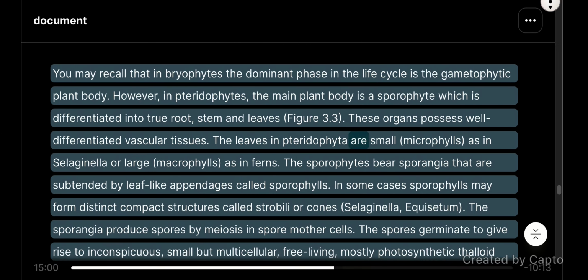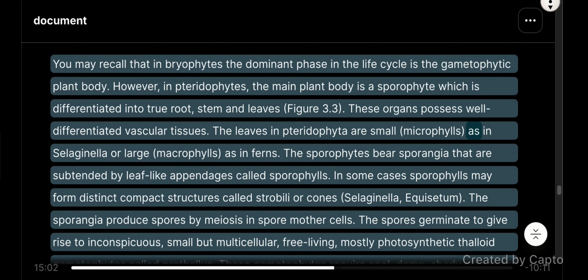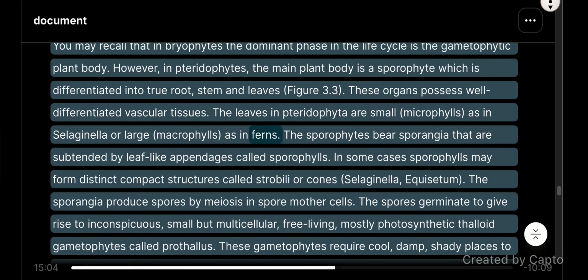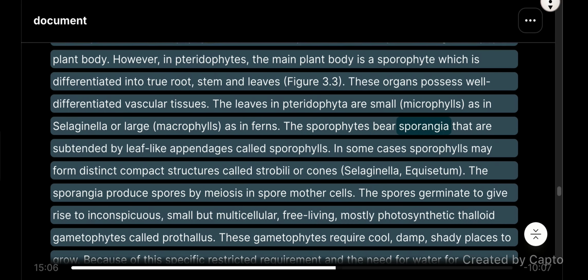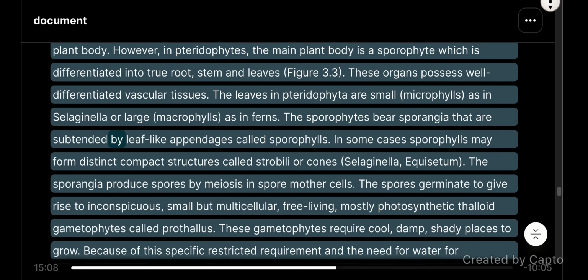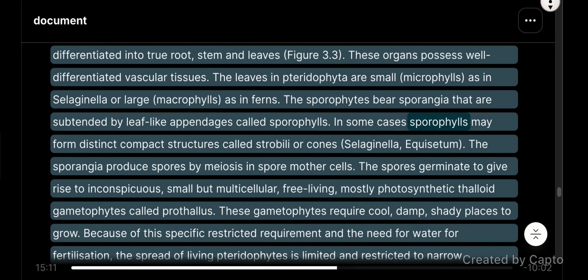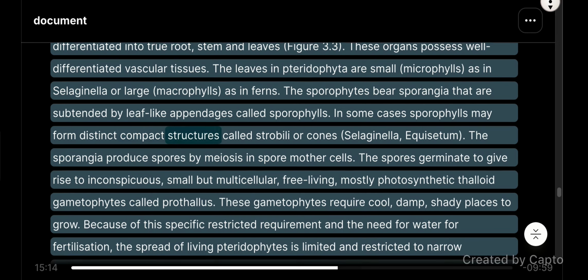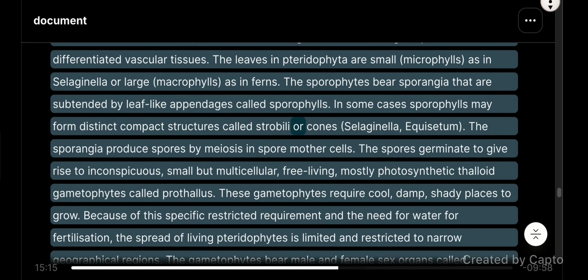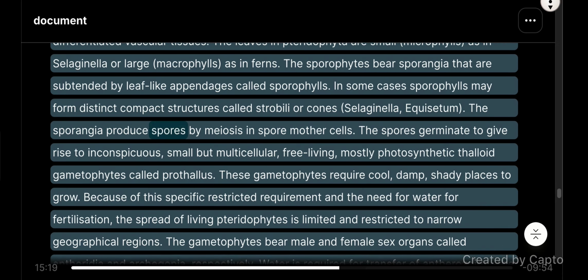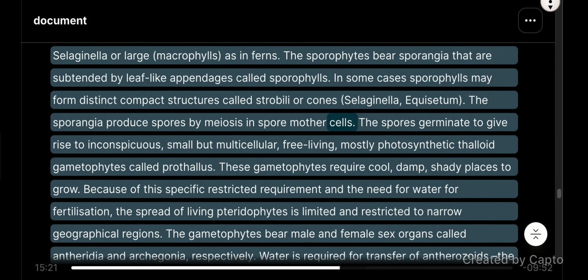The leaves in pteridophyta are small microphylls, as in Selaginella, or large macrophylls, as in ferns. The sporophytes bear sporangia that are subtended by leaf-like appendages called sporophylls. In some cases, sporophylls may form distinct compact structures called strobili or cones, as in Selaginella and Equisetum. The sporangia produce spores by meiosis in spore mother cells.